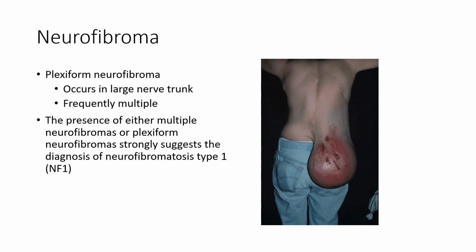Plexiform neurofibroma may arise anywhere along a nerve, although the large nerve trunks are most commonly involved. They are frequently multiple, and the presence of either multiple neurofibromas or plexiform neurofibromas strongly suggests the diagnosis of neurofibromatosis type 1. So this patient has a large plexiform neurofibroma affecting the nerve trunk at his buttock.